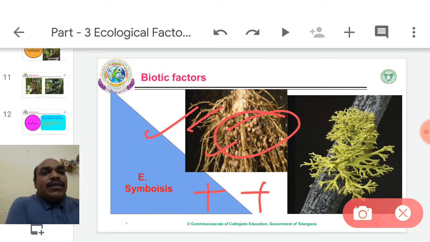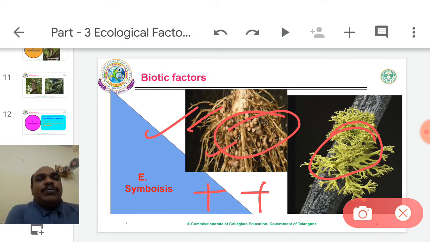In both, there is reciprocal benefit. Mutualism and symbiosis definitions are identical, but the one difference is that symbionts, if separated from each other, can both survive in nature. In mutualism, they do not survive. Within a fraction of a minute, the individuals die. Another example is lichen. Lichen is sometimes put under symbiosis, but actually it is the right example for mutualism.